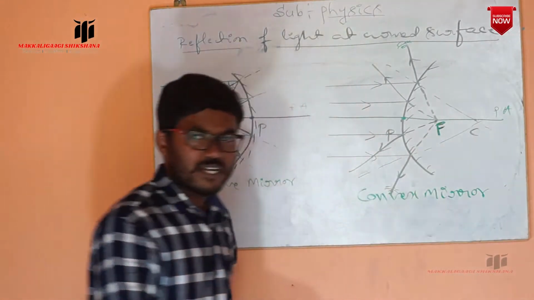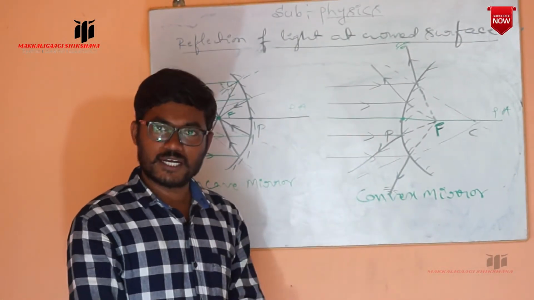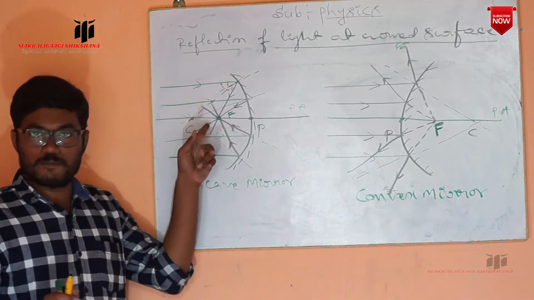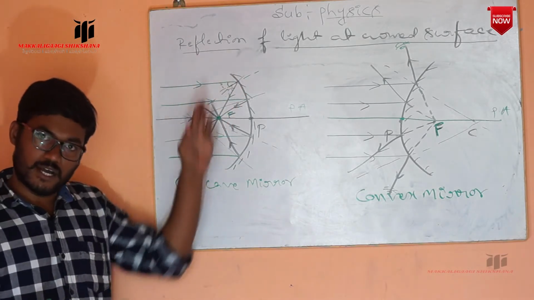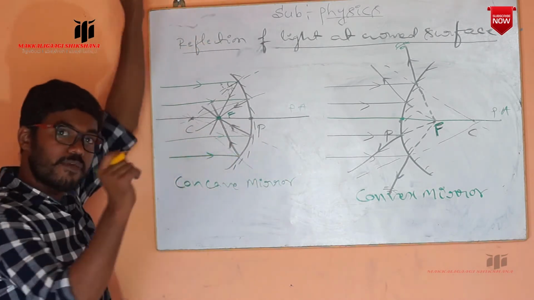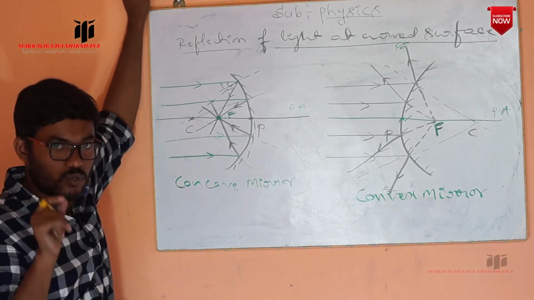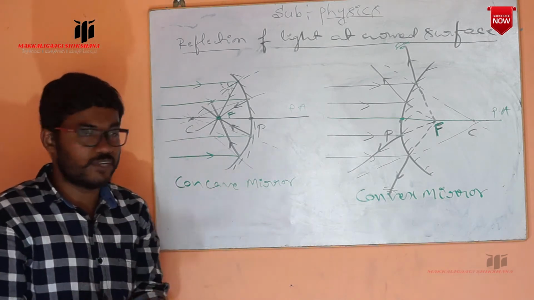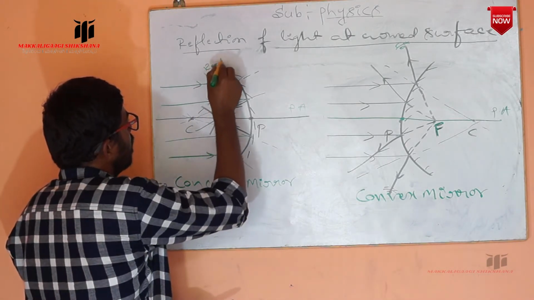Principal focus of the convex mirror, or simply you can say focus of the convex mirror. In defining the principal focus of the concave mirror, what we said was: a beam of light is incident on the concave mirror. After the reflection, all the reflected rays meet at a certain point. They exactly meet, so that point we call a real point, because they are exactly meeting.